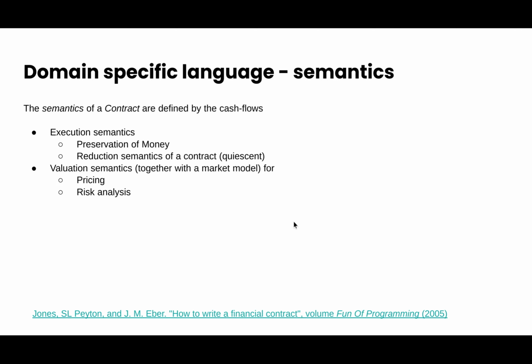An influential publication that highlights the similarities between financial contracts and functional programming and introduces syntax and valuation semantics for a DSL for financial contracts is the paper published by Simon Peyton Jones and Jean-Marc Eber with the title How to Write a Financial Contract. I can highly recommend having a look at this publication. You'll find the link in the PDF in the slides.